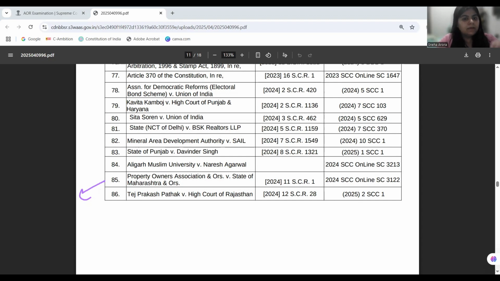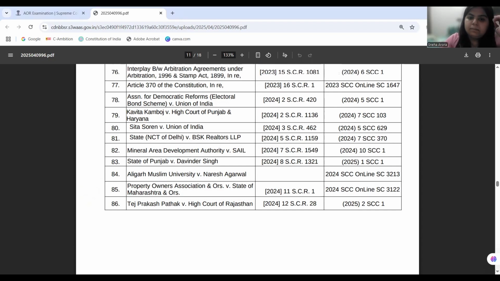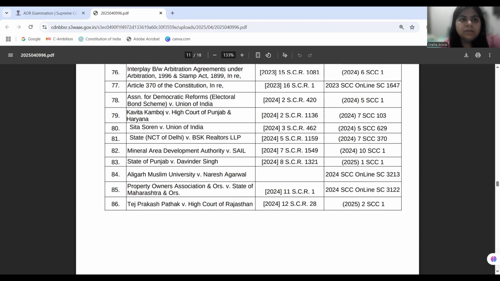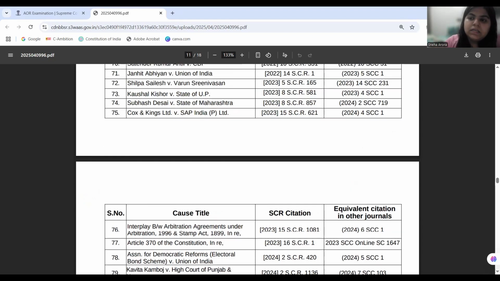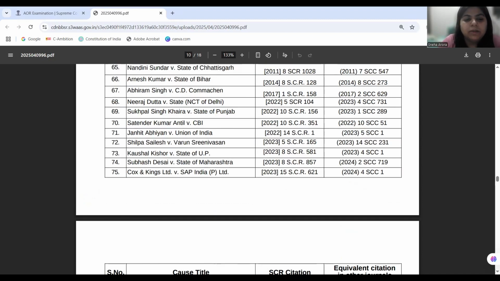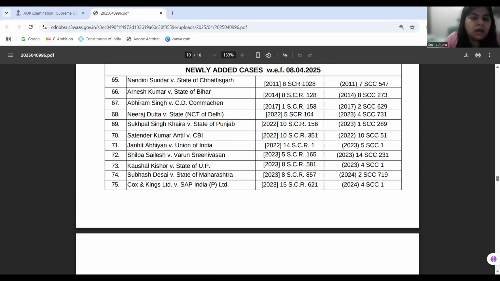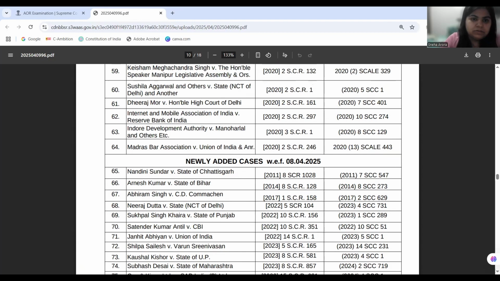Okay. Now we have Mineral Area Development Authority versus SAIL. It is basically discussing whether the royalty that is being paid is tax or is not tax. The majority opinion is holding that it is not tax, but rather just a lease amount being paid. It is in the nature of a lease being paid. Okay. Then we come to the last two cases that need to be done.